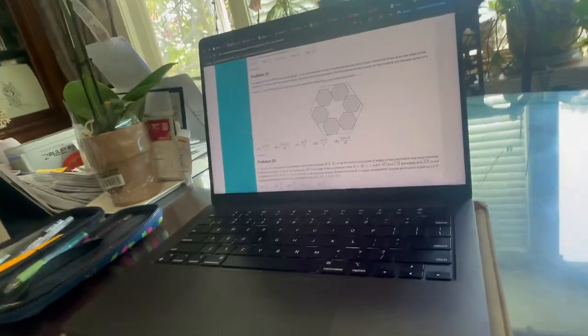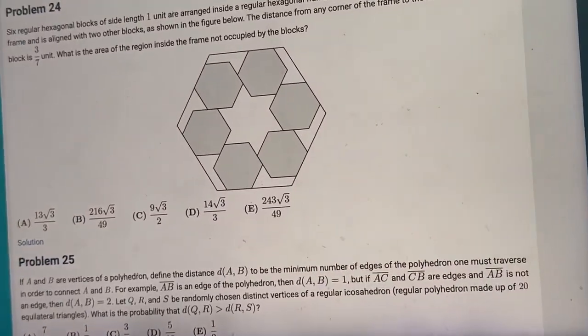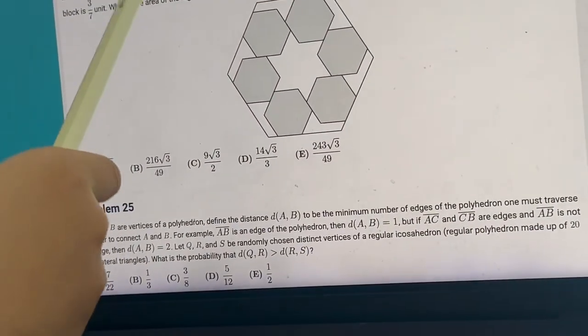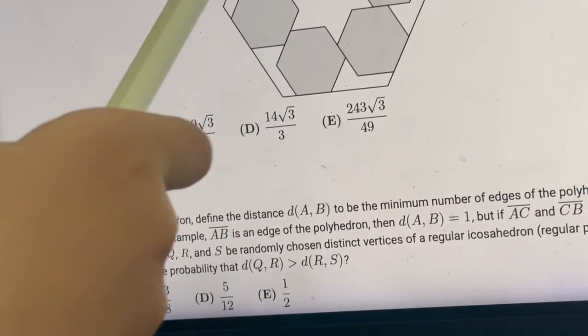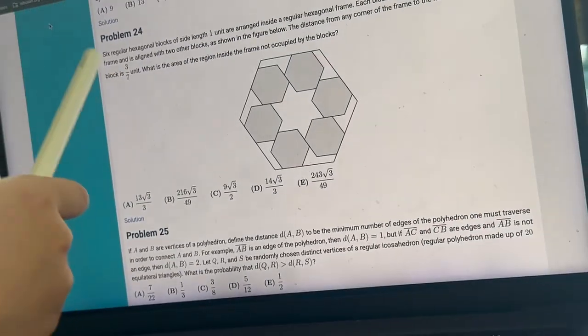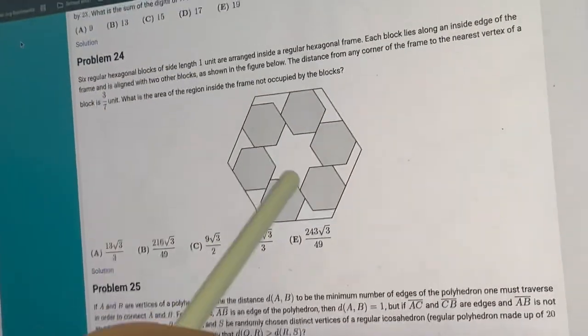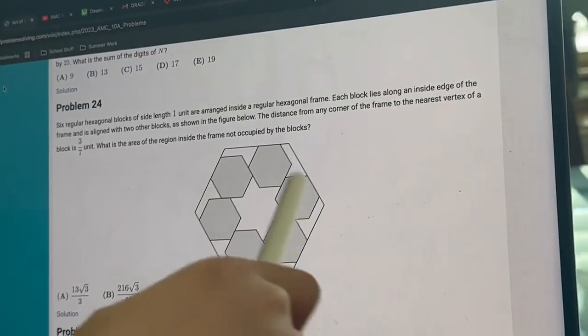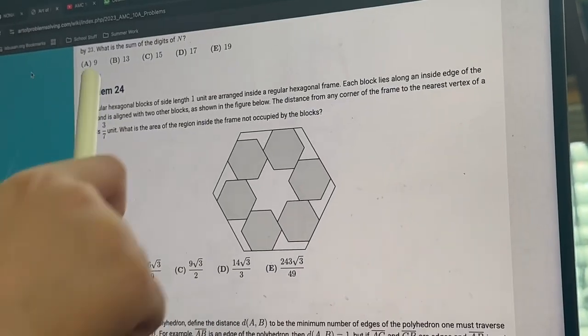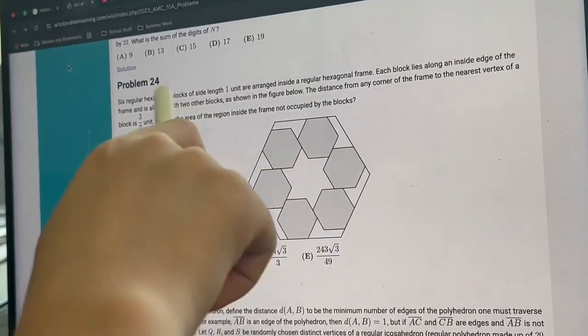Alright, so today we'll be solving AMC 10, 2023, problem 24. The question first says, 6 regular hexagonal blocks of side length 1 unit are arranged inside a regular hexagonal frame. So the 6 regular hexagonal blocks are going to be here, and the regular hexagonal frame will be this outside frame. And in the sentence, it says that each hexagonal block has a side length of 1.